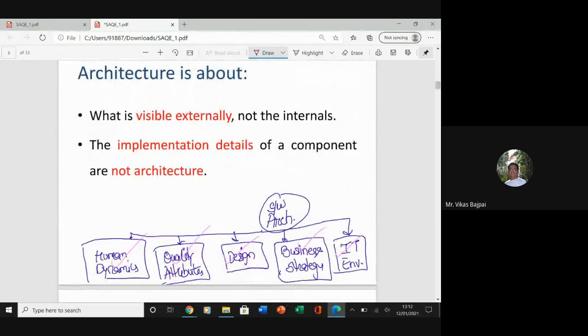Then, basically, your architecture is about what is visible externally, and I am not going to go into the internals. The implementation details of a component are not the architecture. How it is going to be implemented, that is not my concern. So we can help the developers get some basic idea with this blueprint by coming up with some clear-cut software architecture.